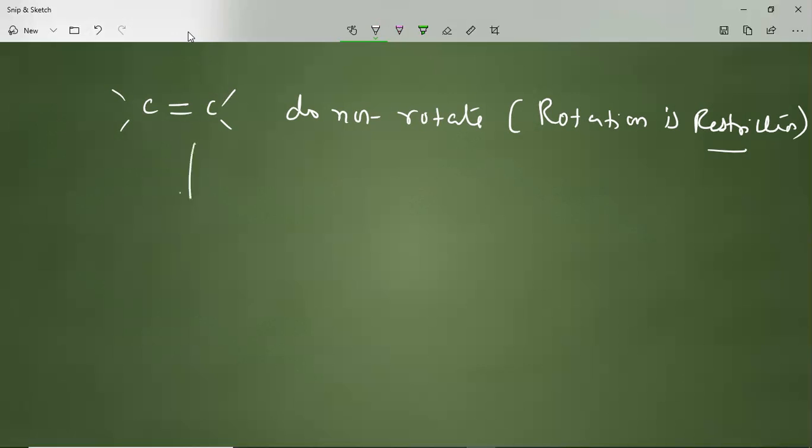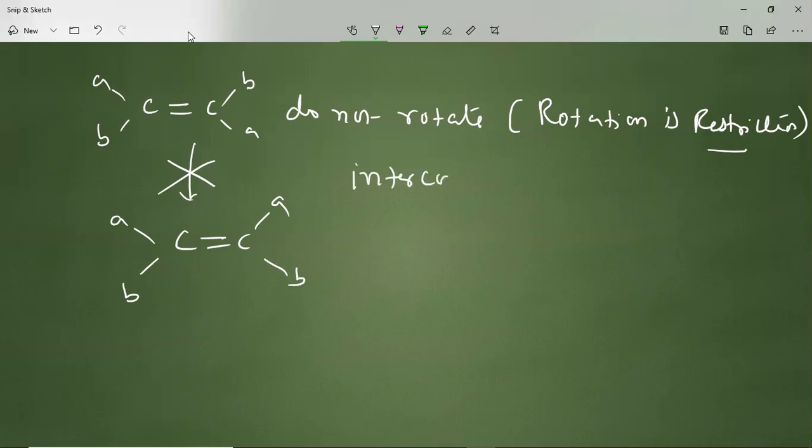Suppose you have A, B on one side and B, A on the other, and you want to convert that into A, B like this. It is not possible under normal conditions. That means this interconversion is not possible in normal conditions.